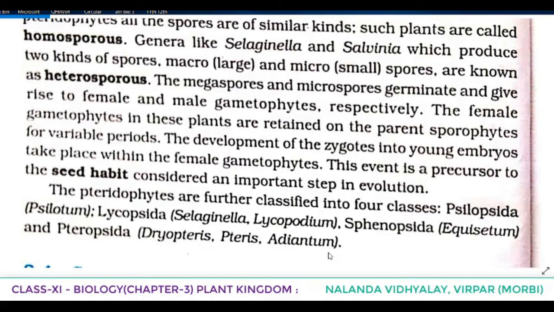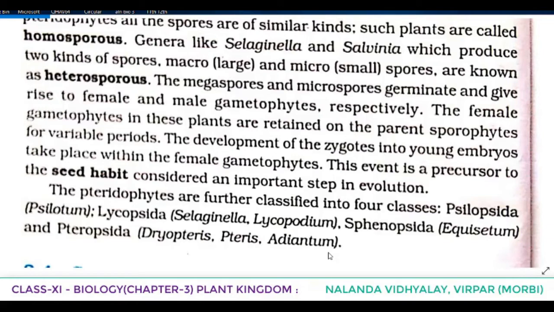In the majority of pteridophytes, all the spores are of similar kinds. Here we have to understand that in pteridophytes, two types are there, homosporous and heterosporous. Such plants which produce similar kinds of spores are called homosporous. But genera like Selaginella and Salvinia produce two kinds of spores, macrospores and microspores, or large spores and small spores, which are known as heterosporous. The megaspores germinate and give rise to the female gametophyte, and the microspores germinate and give rise to the male gametophyte.